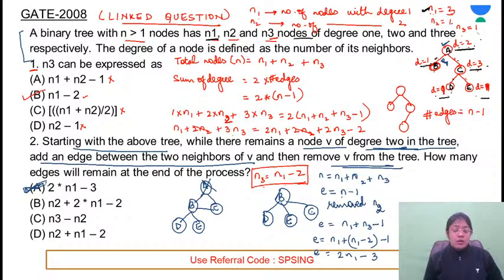Is this clear? So simply we have removed this and we have substituted the value. They are asking for the number of edges. So edges are nothing but 1 less than the number of nodes. और nodes में आपके पास degree 2 वाली node नहीं है. So just substitute the values and simplify. Is this clear? So this is the answer for the second problem.